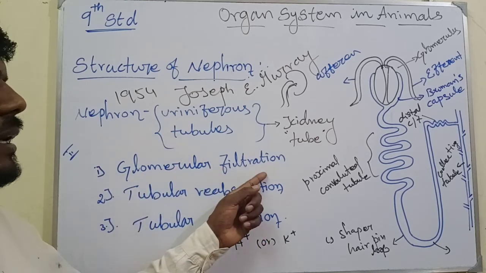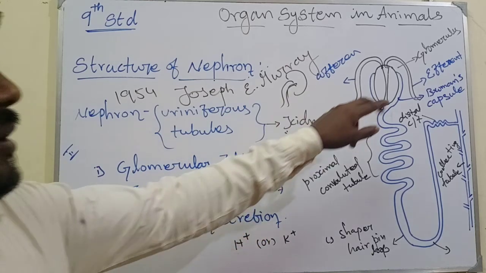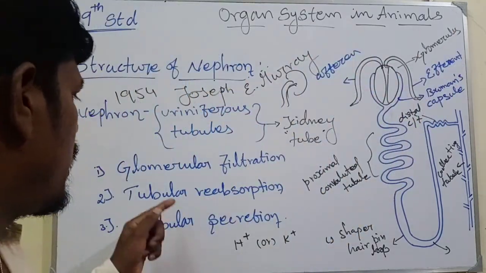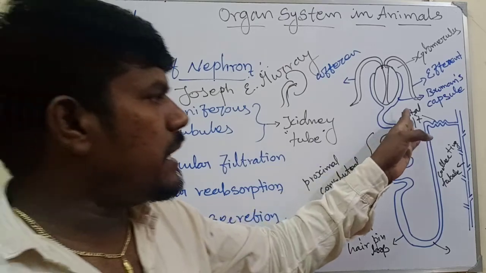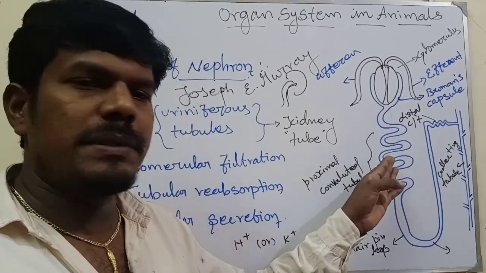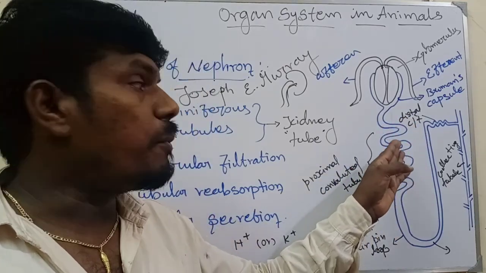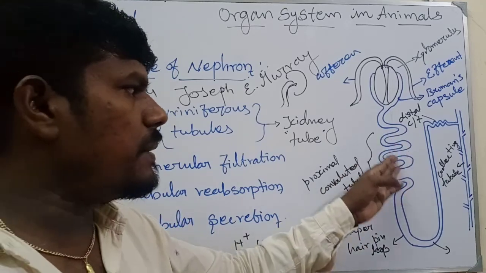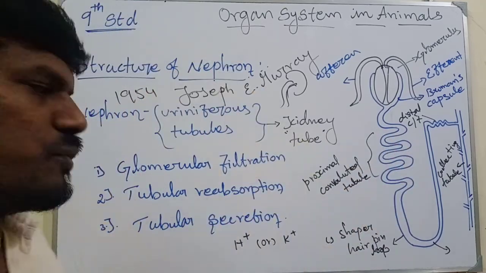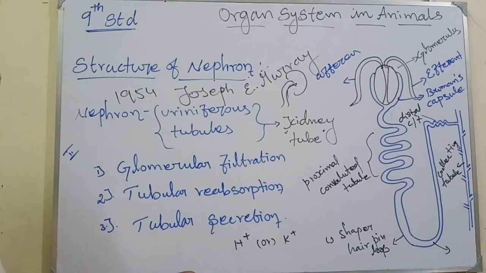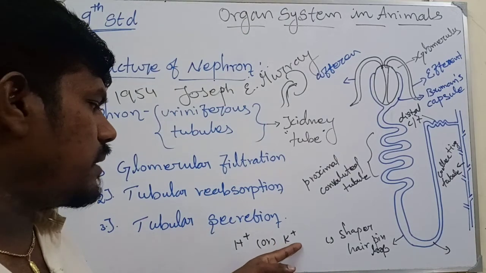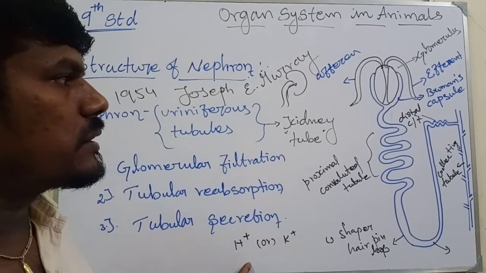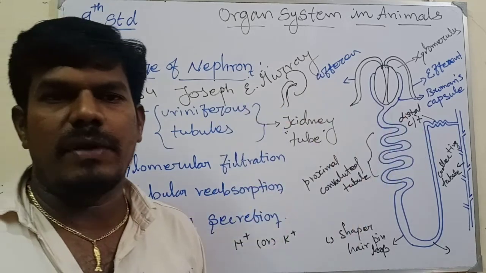Filtration is involved in the glomerulus. Reabsorption means the ions such as sodium and potassium, amino acids and glucose that enter the tube are absorbed back. And in tubular secretion, ionizations occur, potassium and hydrogen are produced, and the urine finally goes to the pelvic region.